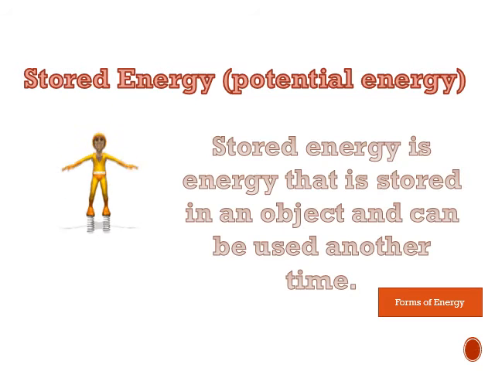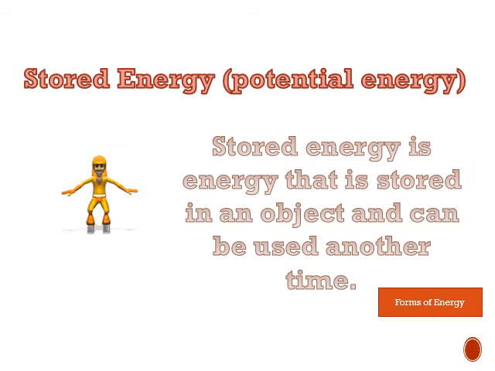Or any item, any object that sits still, like let's say your book, you don't disturb your book, it just stays on your table, it has stored energy. Or your TV, it doesn't do anything, it just gives you sound energy, it just stays put, it has stored energy.